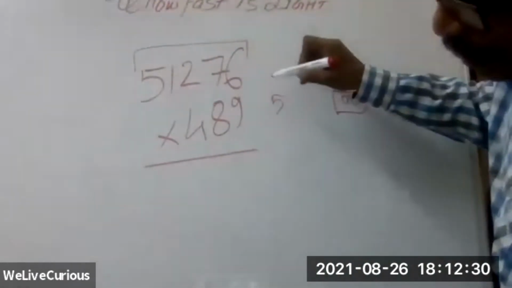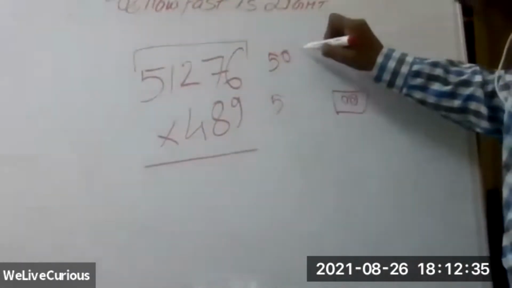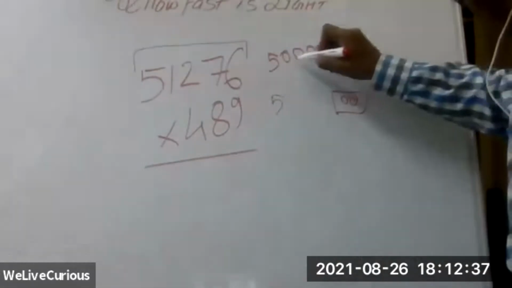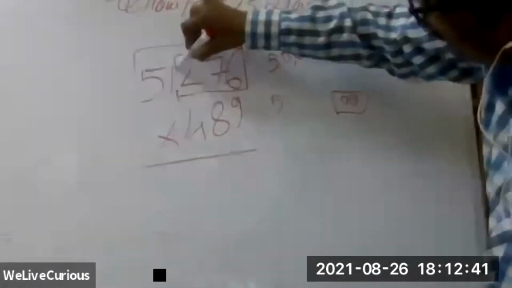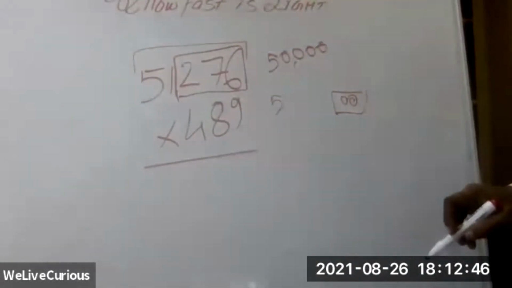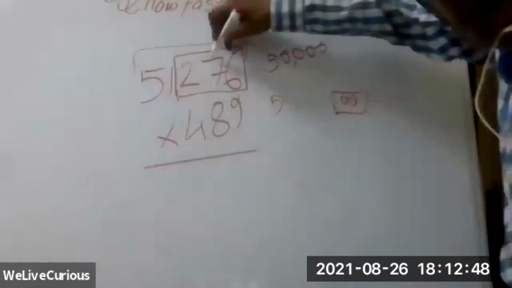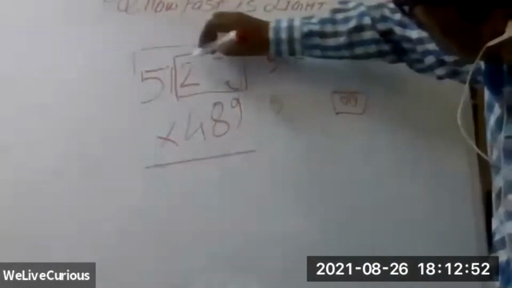Sir, this one is 576. You are taking it as 50,000 straight away? No, sir, I'm not making it 50,000. I'm making 76 into 3. I make this 300. Okay, 300. I make this 300.